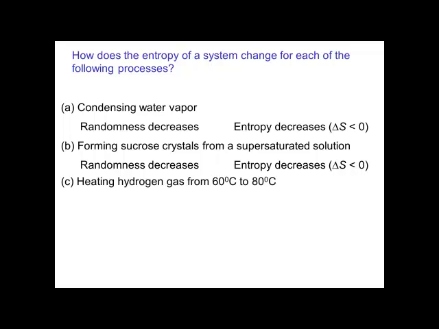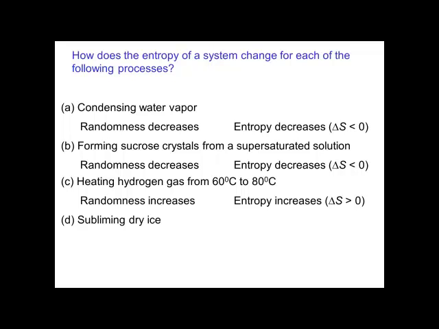Heating hydrogen gas from 60 to 80 degrees. Here the randomness increases, more energy in the system. The entropy increases, delta S is greater than 0, positive. Subliming of dry ice. Randomness increases, the entropy increases, delta S again is positive.